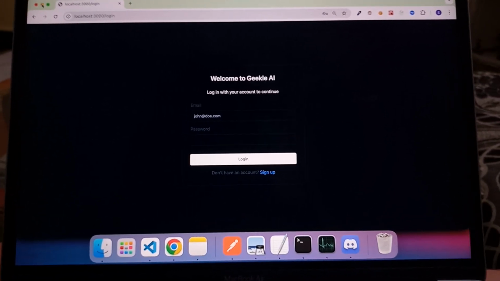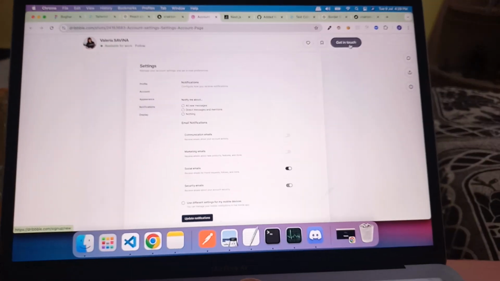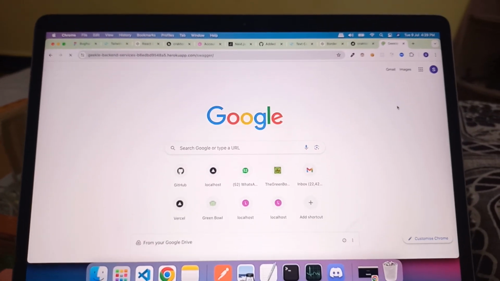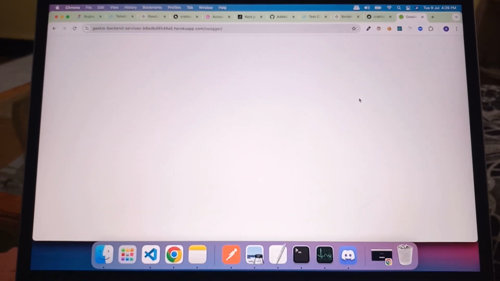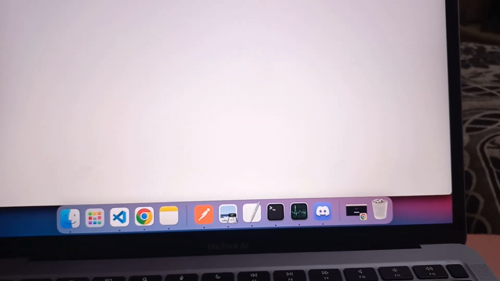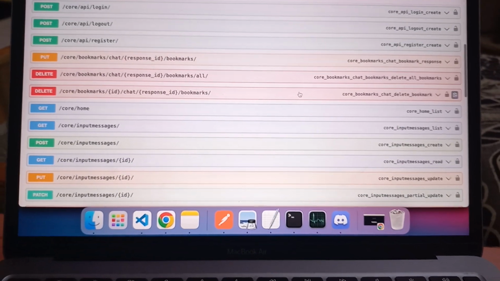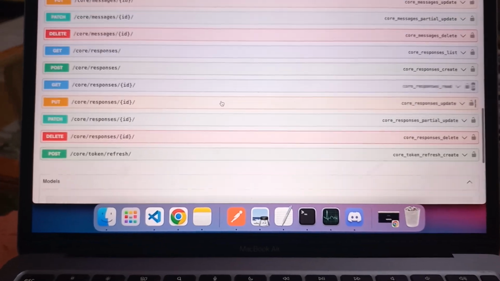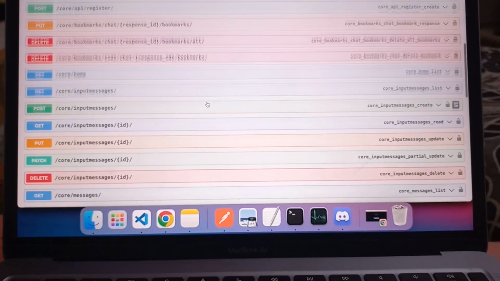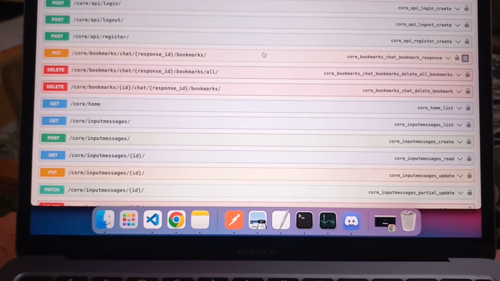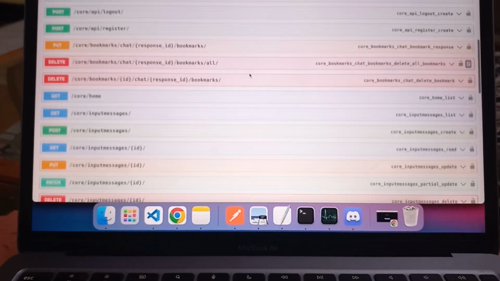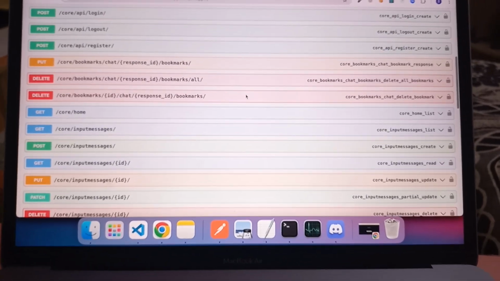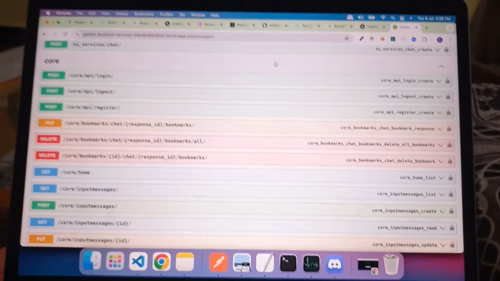Also let me tell you that our backend team has very well helped us out, giving us multiple APIs. We do have in place our APIs for bookmarks, input messages, and responses as well. But so far, due to some issues, we have not been able to complete all the stories. But we can very much achieve that in our upcoming phases. Thank you.